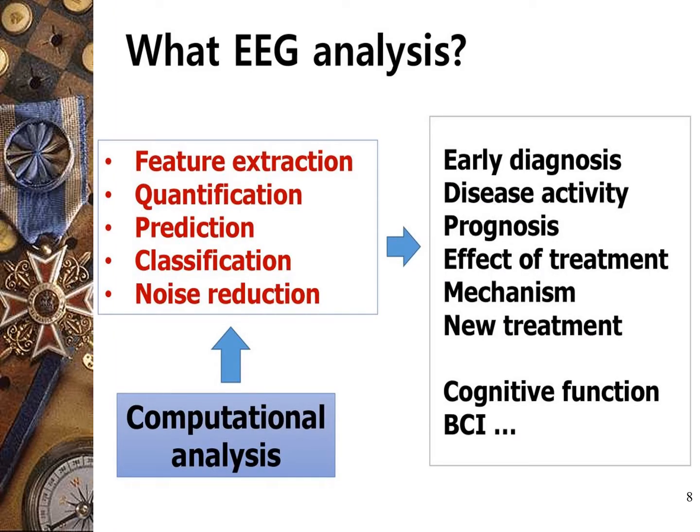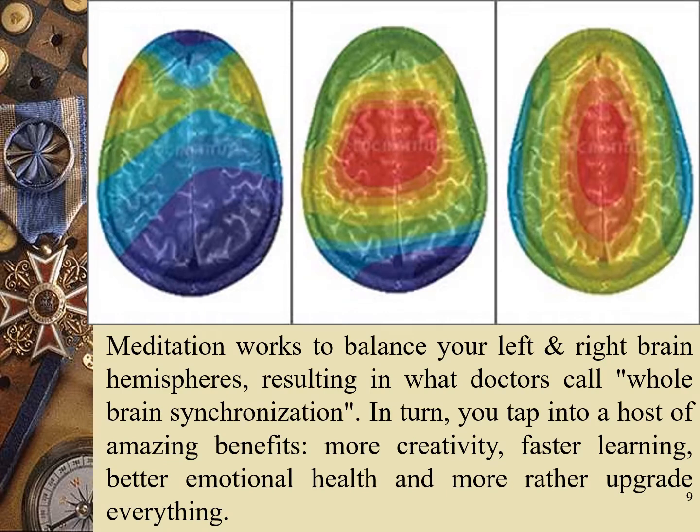What is EEG analysis? Feature extraction, quantification, prediction, classification, noise reduction. Early diagnosis, disease activity, prognosis, effect of treatment, mechanism, new treatment, cognitive function, BCI. So it's used for computational analysis, like all this in the first square we can see in red color, and after that these are all effects of the treatment. We can analyze all these things with the help of EEG.